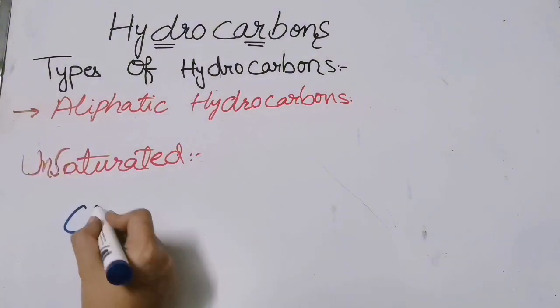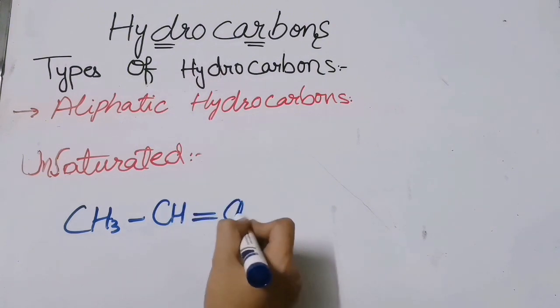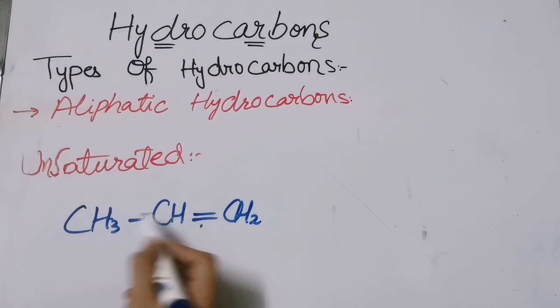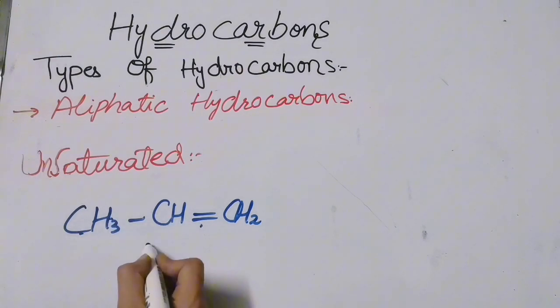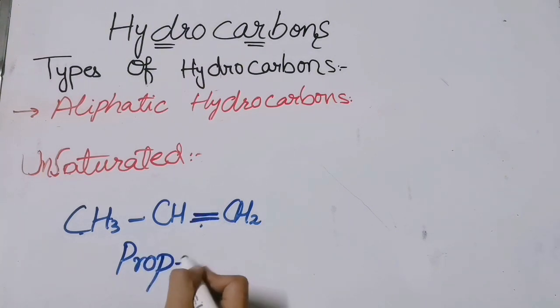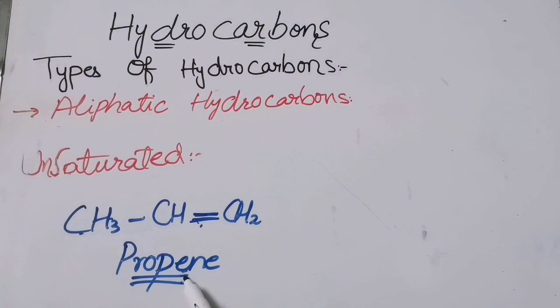In this case, we will have a double or triple bond. See over here how many carbons there are? 3. So we will write prop. But it is having a double bond, so we will write ene. Ene is used for alkenes. So this is an alkene. So we will write here propene.